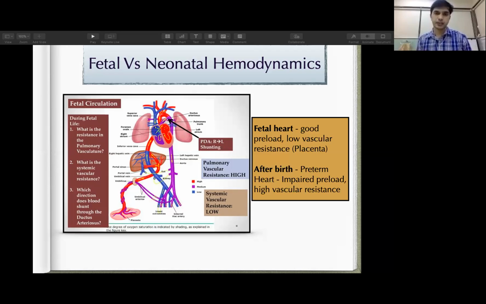But after birth, as soon as we clamp the umbilical artery and separate the baby from the placenta, the systemic vascular resistance increases. The preload of the ventricles is also impaired, especially in preterm babies and those with bad lungs, because the pulmonary pressures are not falling. So LV preload is low. This is the hemodynamic problem that occurs immediately after birth.